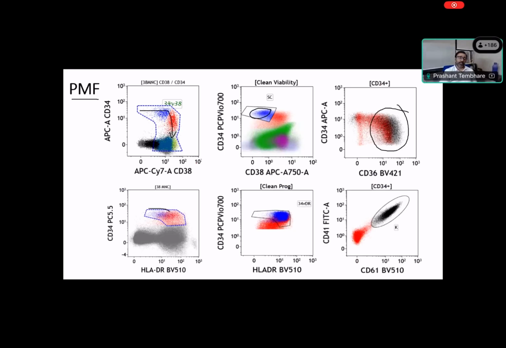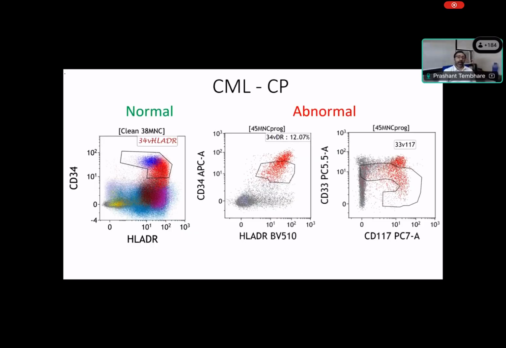Again, normally HLDR is weak or the antigen density of HLDR on stem cells is low. But in cases like myeloproliferative neoplasm, the HLDR is overexpressed. So it normally should be here, but they are shifted here. So there is overexpression of this marker, and there is aberrant expression of 336, 41, and 61. These all three markers are also expressed in megakaryocytic lineage, indicating there is megakaryocytic blast proliferation and arrest in this primary myelofibrosis patient. Right?